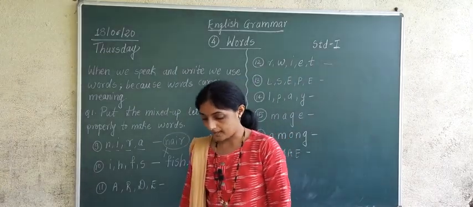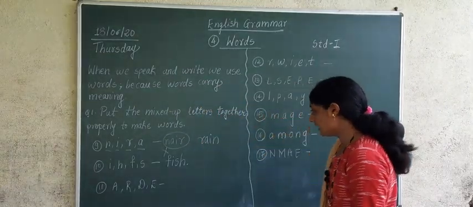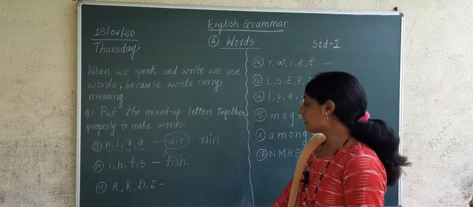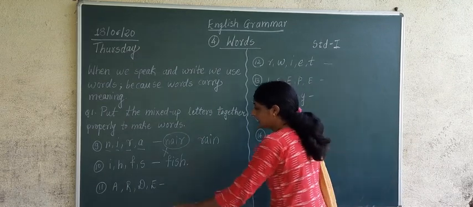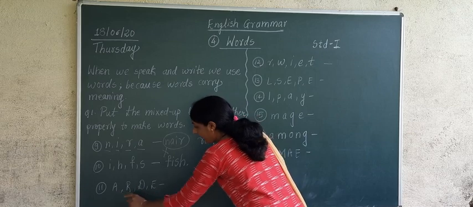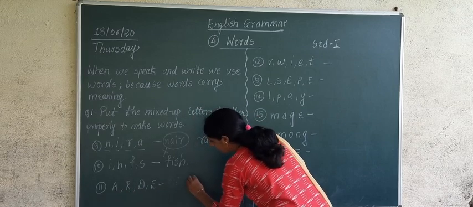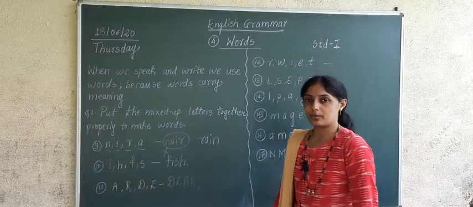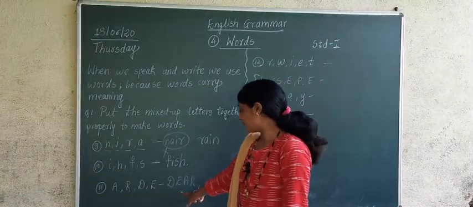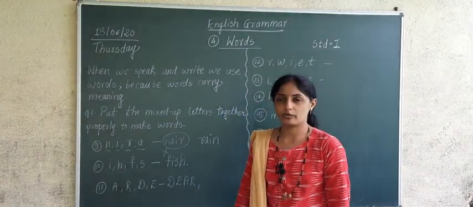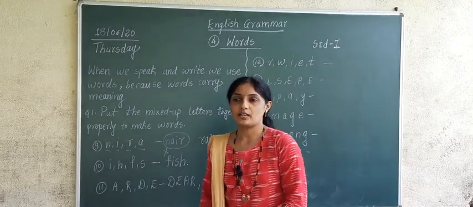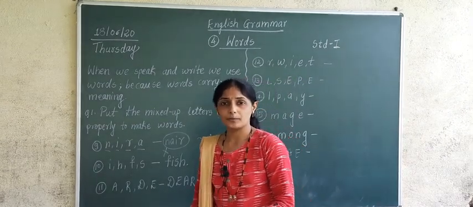A-R-E-D. Now what word can you prepare from that? D-E-A-R. Dear. Yes, we can make one word. This word is meaningful. Correct or not? When we love someone, what do we say? Dear mother, dear father. Correct or not?